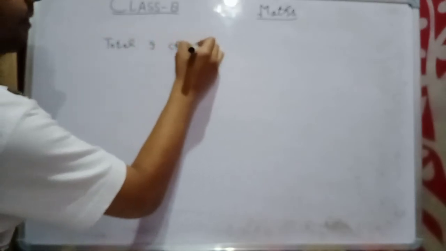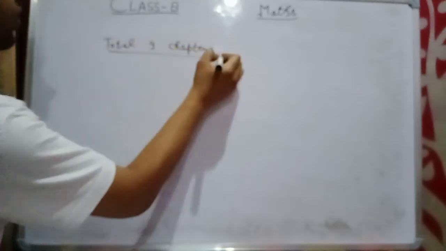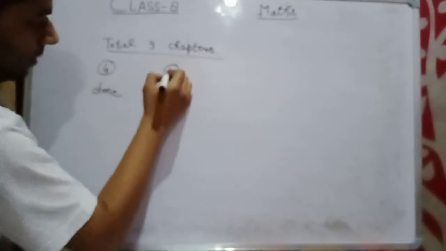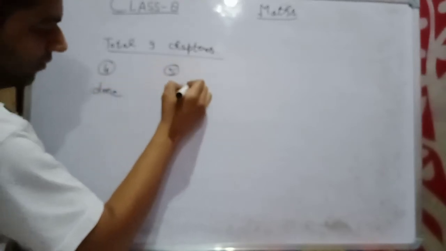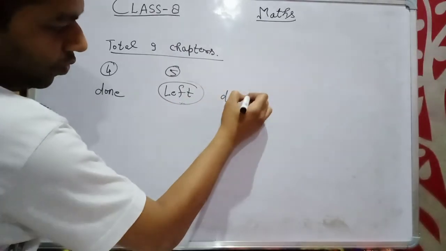So don't take any kind of panic. Total 9 chapters, I can tell you, are there, and we have done 4, 5 left. If left, do fast.